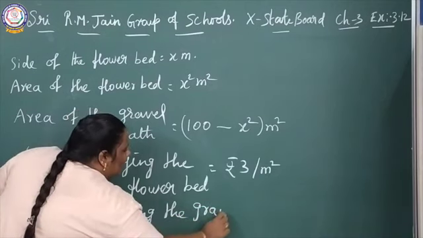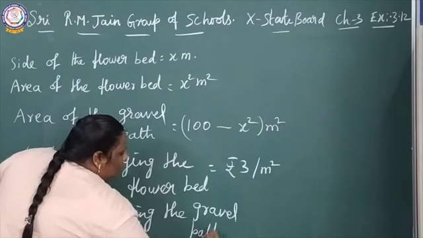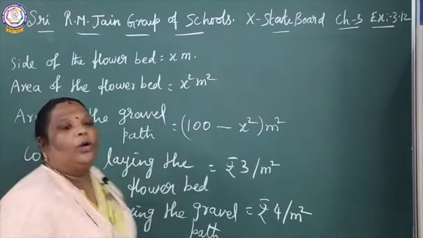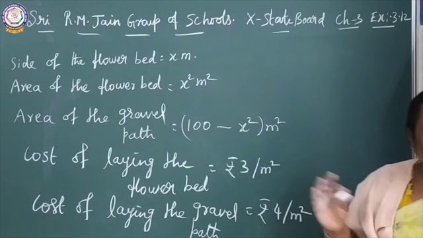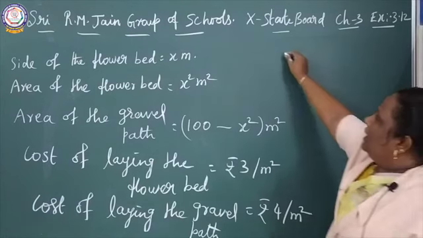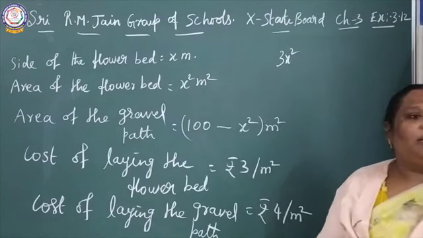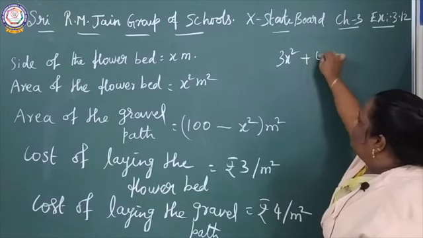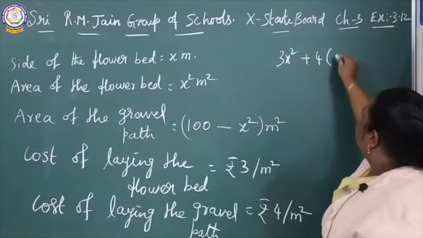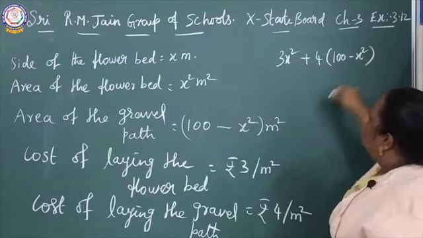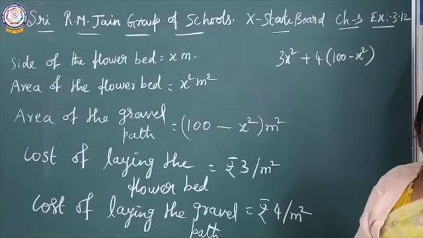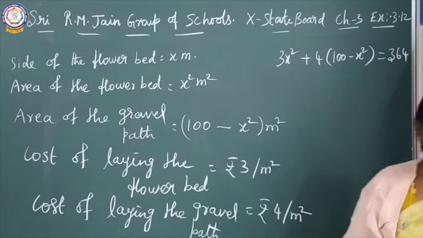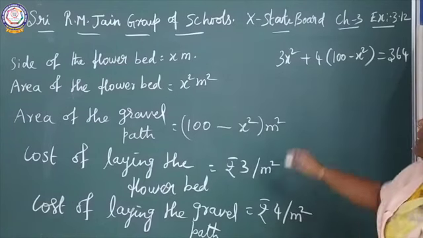Cost of laying the gravel path is rupees 4 per meter square. So according to the problem, we can frame the equation now. 3x square, which is nothing but the area of the flower bed, plus 4 into (100 minus x square), the area of the gravel path. The total amount they have given us is 364.